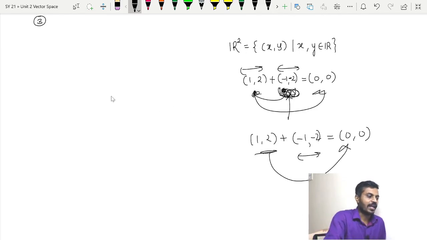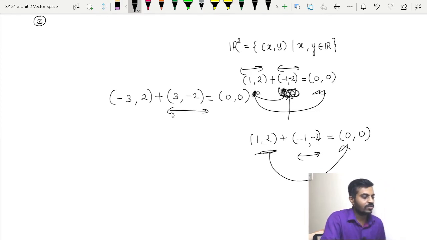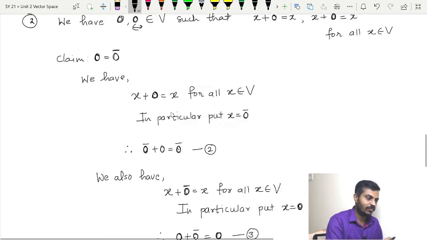Is that clear? And if I take another example, let us say (-3, 2), if we add (3, -2), then we will get a 0 vector. Thus this (3, -2) is called the additive inverse of (-3, 2). This is the concept of additive inverse, and it is unique, and that is exactly what we have to prove here.